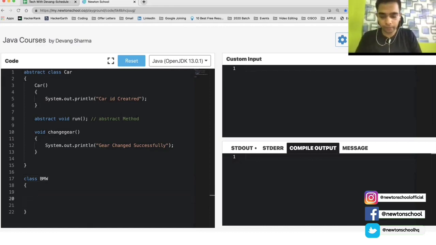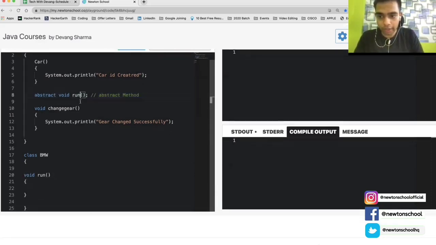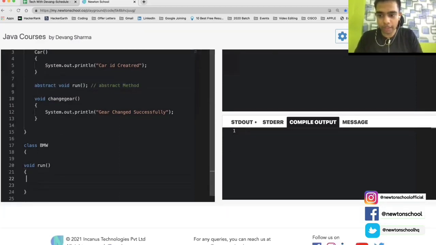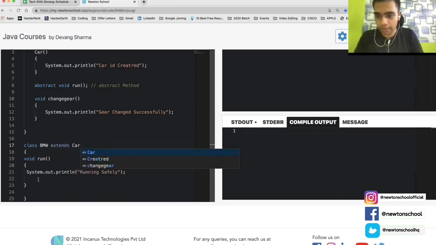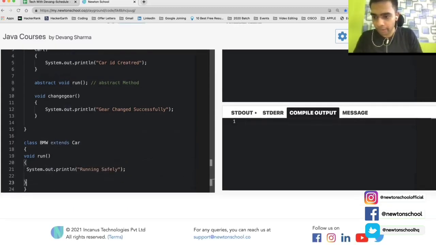First thing that I do in that class is I define a method of run. Okay. Now observe this thing. This was an abstract method, void run here, right? And its implementation I'm providing here. How do I provide the implementation? Something like System.out.println, and what do I put here? Something like running successfully or running safely. Here's the implementation. So what this class BMW does is it extends an abstract class, and the name of the abstract class is Car. Okay. This part is done.